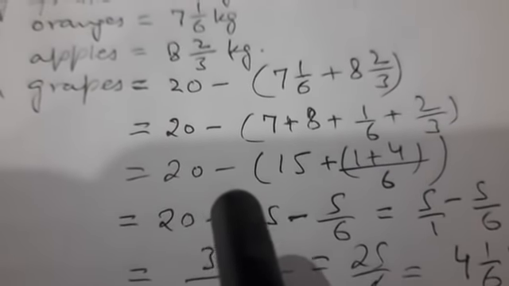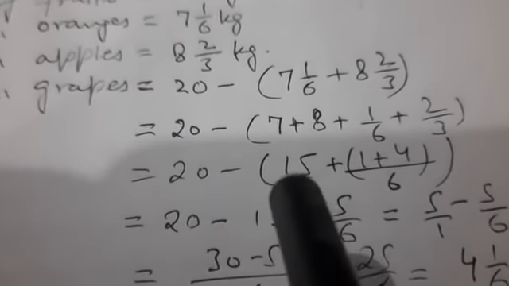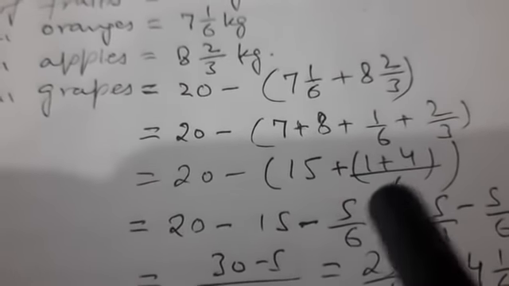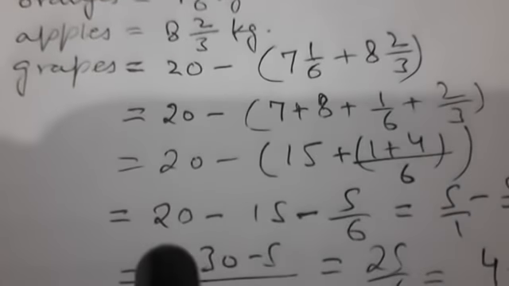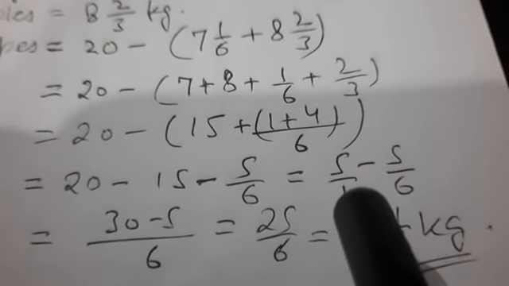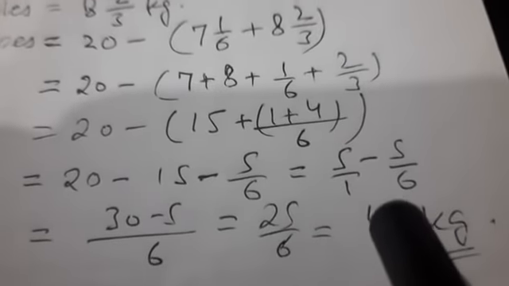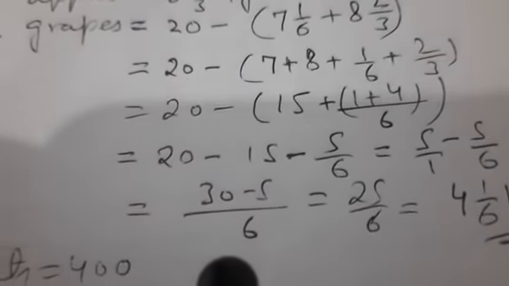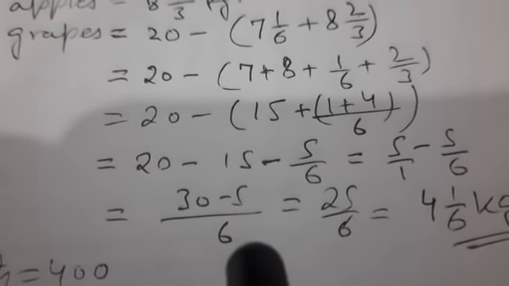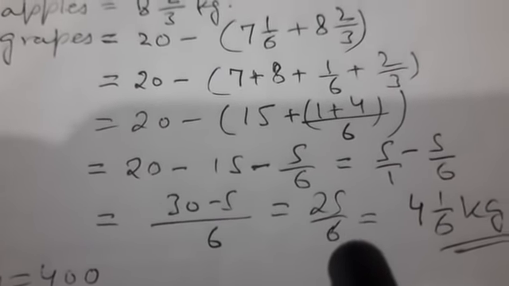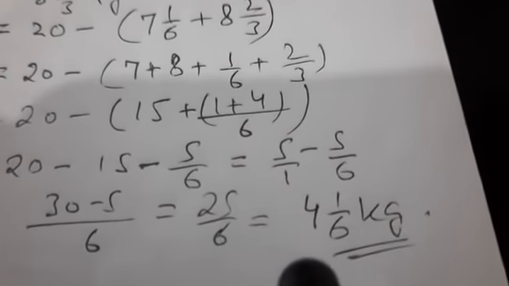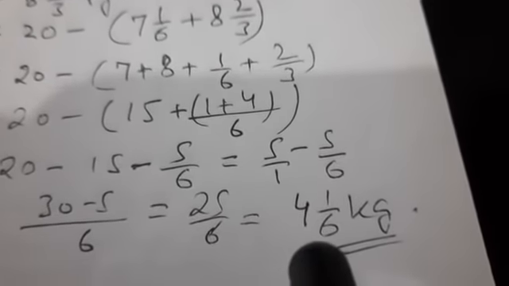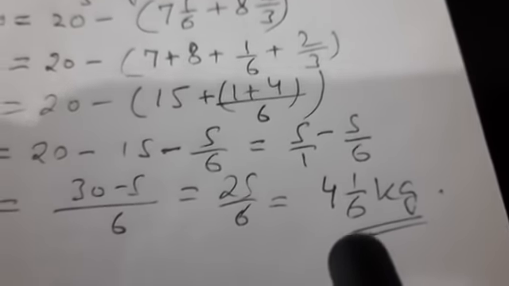Now when we open the bracket, it is 20 minus 15, and minus into plus will be minus, so it is minus 5 upon 6. 20 minus 15 is 5, minus 5 by 6. Now here again we can take LCM. 6 is the LCM, so we get 25 by 6, which when we convert in mixed fraction we get 4 1 upon 6 kg as the answer.